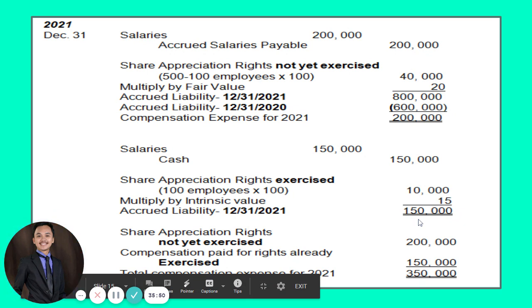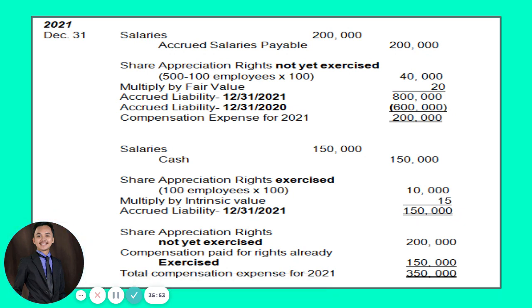Okay? You will have 150,000 para sa katong nag-exercise nga 100. Pero guys, since gi-exercise naman na siya, that will now be paid in cash. Okay? That will now be paid in cash para sa mga nag-exercise nga 100 ka employees. So, our journal entry here will be debit to salaries for 150,000 and then credit to cash for 150. Okay? There is a different accounting para sa mga nag-exercise and there is a separate accounting also for those employees na hindi pa nag-exercise sa ilahang share options or share appreciation rights.